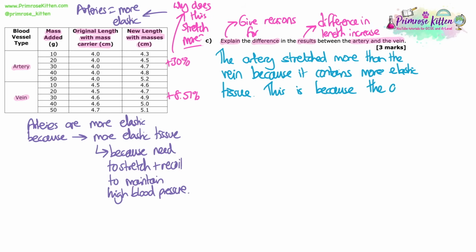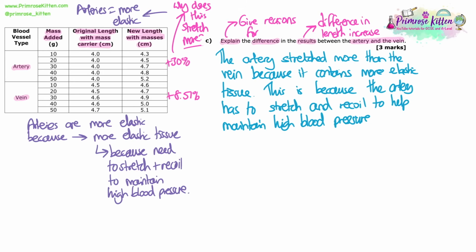So with one sentence there, I've got 2 marks because I've talked about the difference that we've seen, and then I've given one reason for the difference, and then I've got to say why. This is because the artery has to stretch and recoil to help maintain high blood pressure.